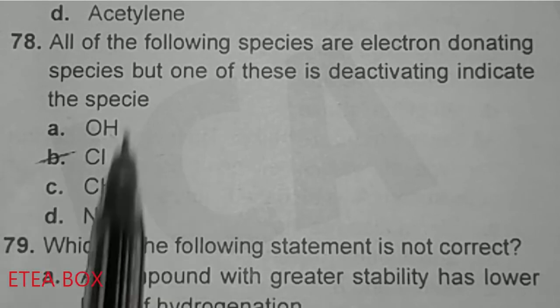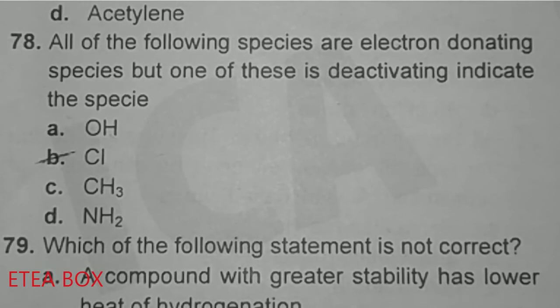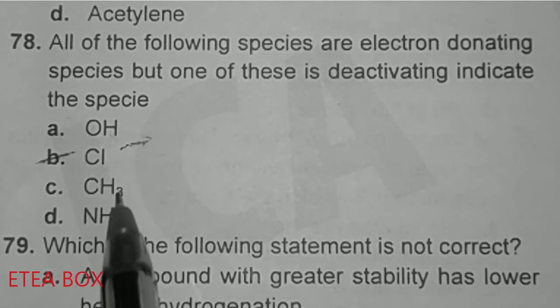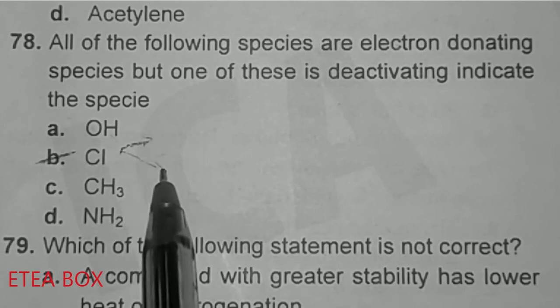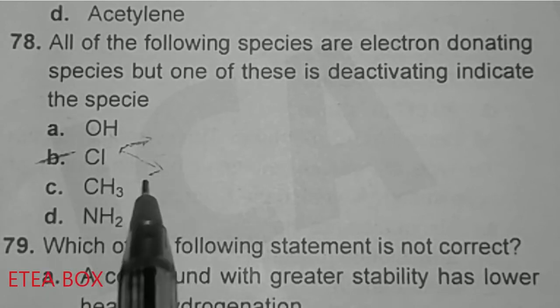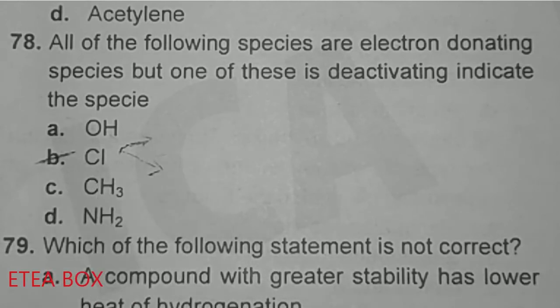So in these 4 options chlorine is the most electronegative, okay, that's why instead of activating the ring they deactivate the benzene ring. Okay, so chlorine is a deactivator. There are two properties of chlorine, like it donates electrons, okay, it has the lone pair, and also it is electronegative in nature. So in this case the electronegativity of chlorine dominates. Okay, so that's why we say that they are deactivating.